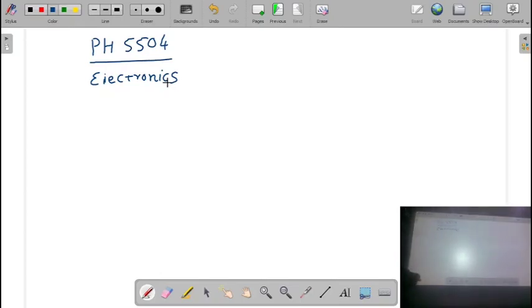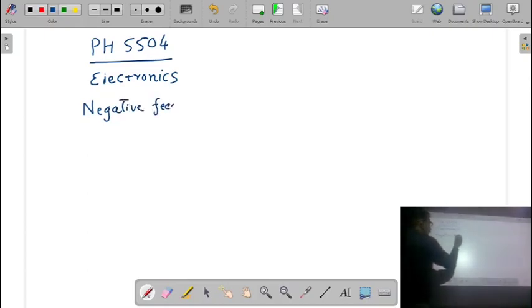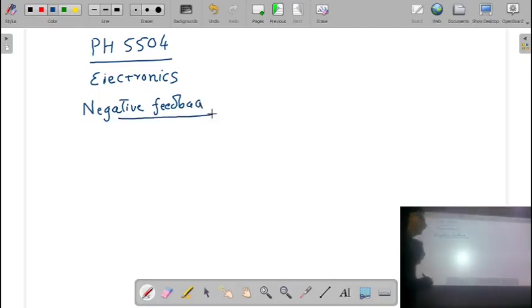And here we have 4 different units. So one of the units is related with negative feedback amplifier and oscillator circuit. Another unit is related with digital electronics. Now in this lecture series, first of all we will discuss negative feedback amplifier.